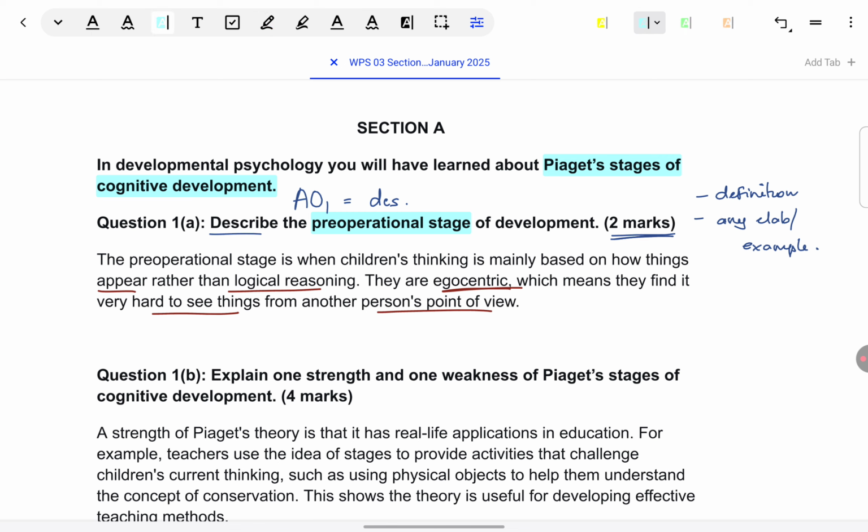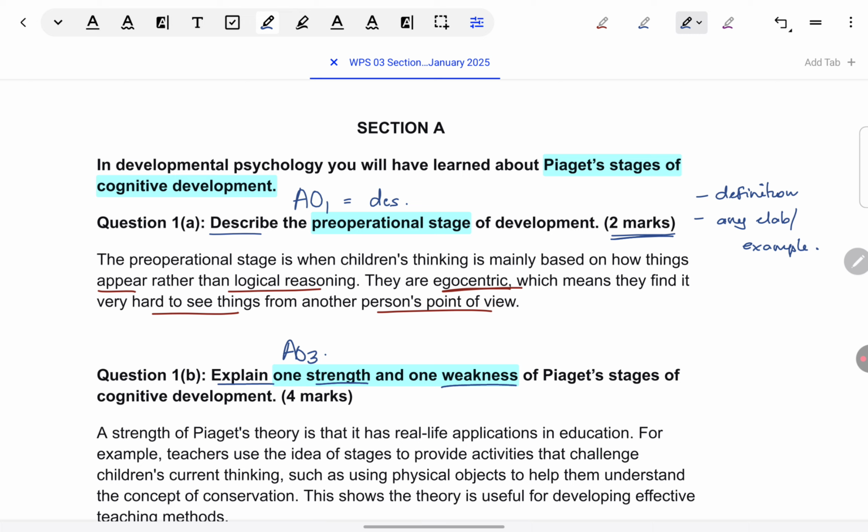Explain one strength and one weakness of Piaget's stages of cognitive development. Again, first we look at the command term. It's explain. Now, explain is used for AO3 also, not only for AO1, because when it is immediately followed by strength and weakness, it becomes AO3. So, this answer is entirely AO3.